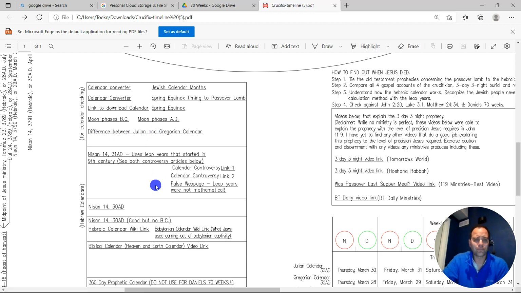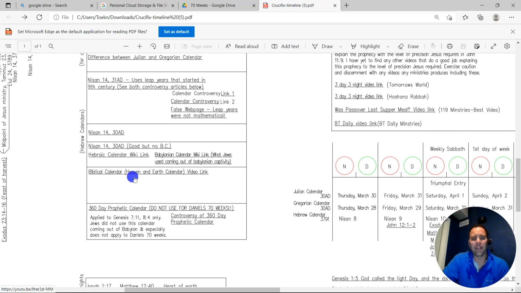Alrighty. And then here's a link to where it all began: Genesis 1, the calendar that the Jewish people used. They used it from the beginning all the way to the end. They never deviated from this. Now, however, with the Babylonian captivity, instead of calling it month 1, month 2, month 3, like they did before, they carried on the names from the Babylonian calendar, which still uses Genesis 1. The Babylonian calendar still used the same method as Genesis 1, but they just added names to the months. So from the Babylonian calendar, the Hebraic calendar renamed just some of the names of the months. That's the only difference.